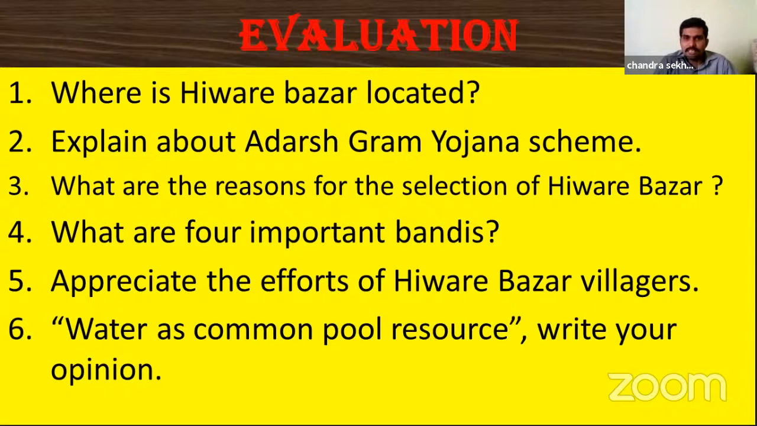Third question: what are the reasons for the selection of Ivare Bajar? Why did the Maharashtra state government select Ivare Bajar for implementation of this scheme? What are the reasons behind that? You have to write here. The fourth question: what are the four important bandis? We have already discussed the four bandis: Kurhad Bandi, Nasbandi, Charai Bandi, Nasa Bandi. You have to write like that. Fifth, appreciate the efforts of the Ivare Bajar villagers. How they were involved in the implementation of the scheme, and how skillfully they got positive results. We should appreciate the efforts of the Ivare Bajar villagers.